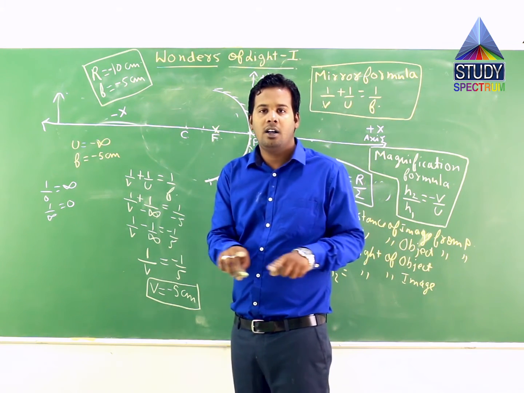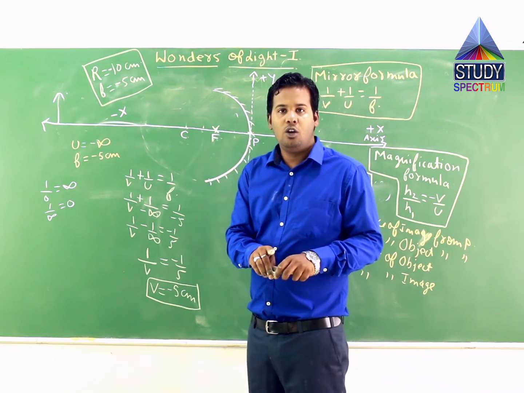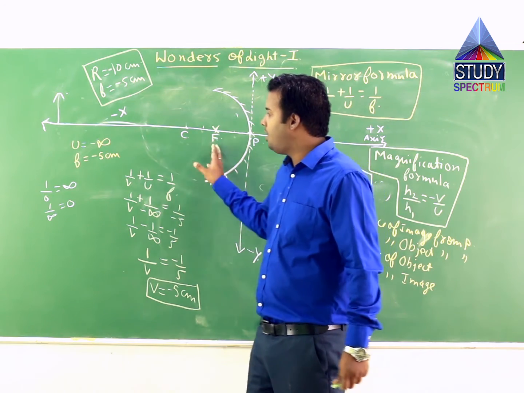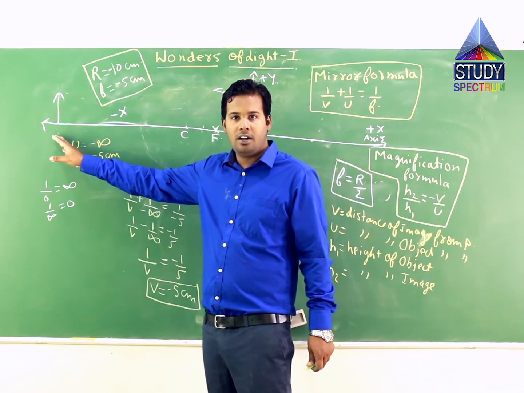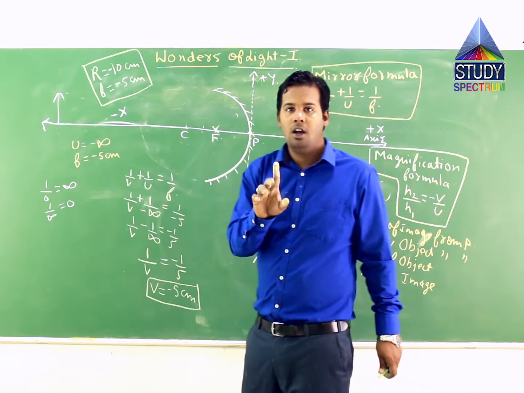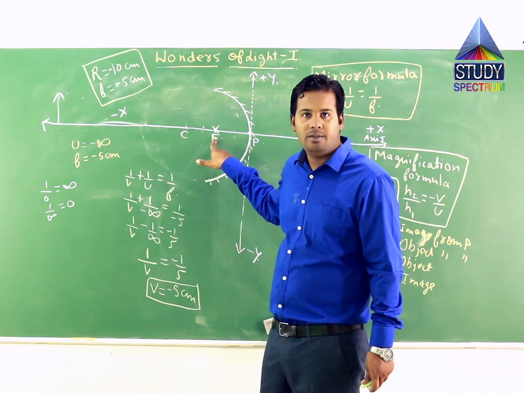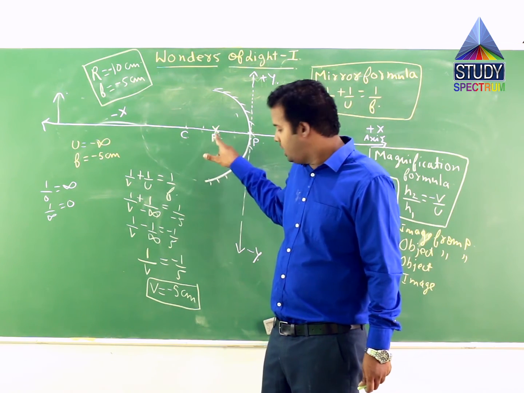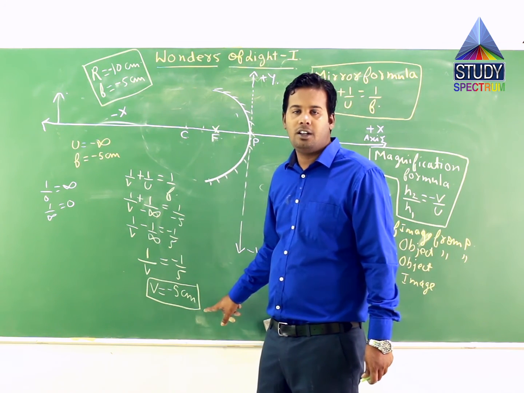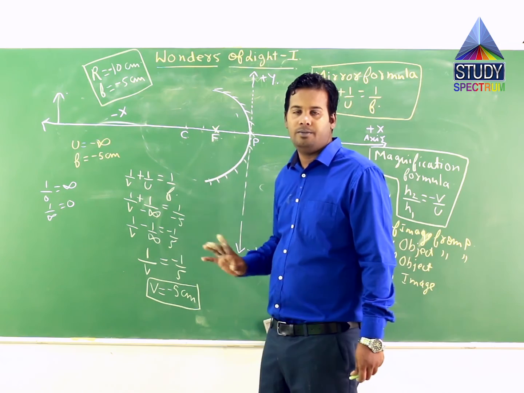Now if you see that tabular form once again, you would appreciate that for the very first case, when the object is placed at infinity, the very first result where the image has been formed, it will be written at the focus point. Correct? It means we have found the position where the image has been formed.